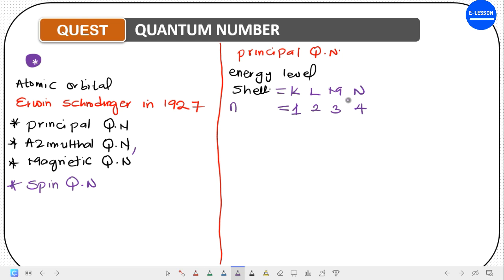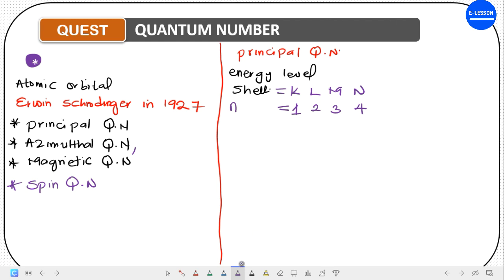The values of n that each of these shells can have, that's why we say they are quantized. That means they have only allowed or permissible values. That's the meaning of quantized. So the principal quantum number talks about the energy level or the shells. We have the K, the L, the M, and the N shells, and they have values of n equal to 1, 2, 3, 4.